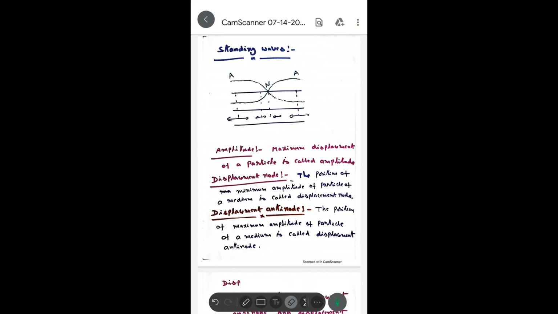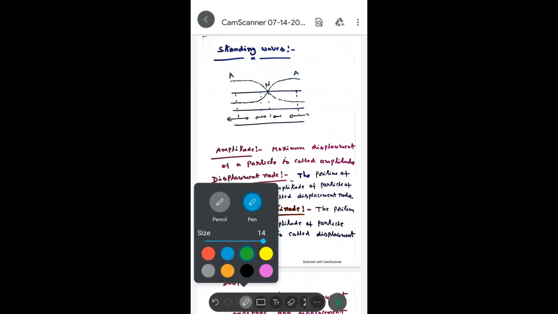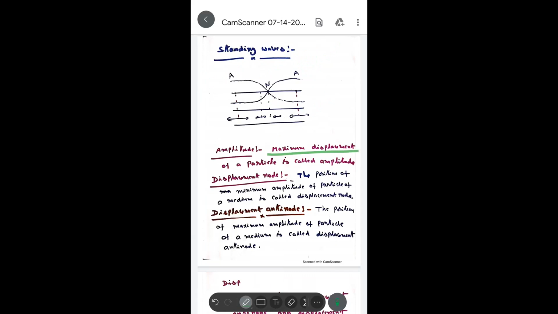Amplitude means the maximum displacement of a particle. A displacement node is the position of minimum amplitude of a particle of a medium. A displacement antinode is the position of maximum amplitude of a particle of a medium. So where the amplitude is maximum, it is called a displacement antinode.